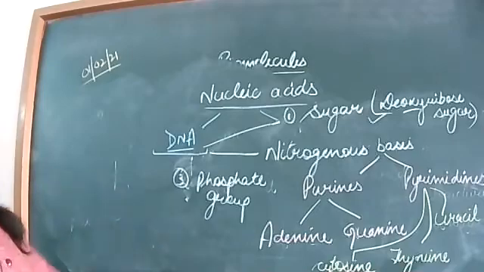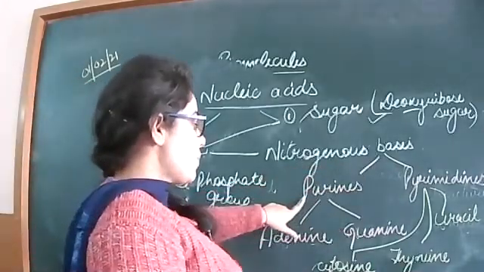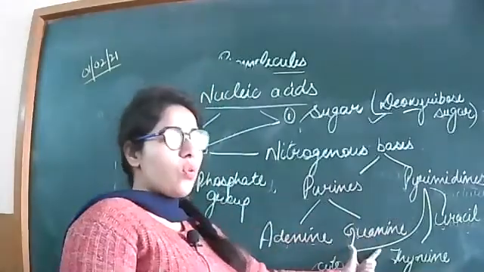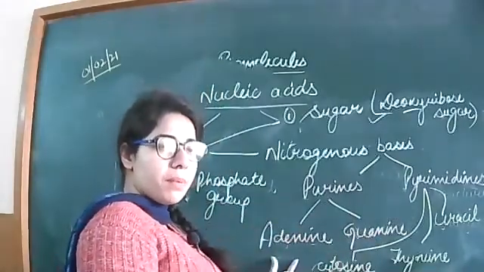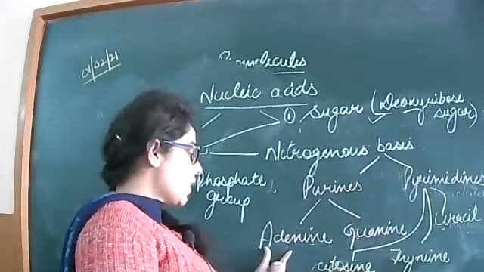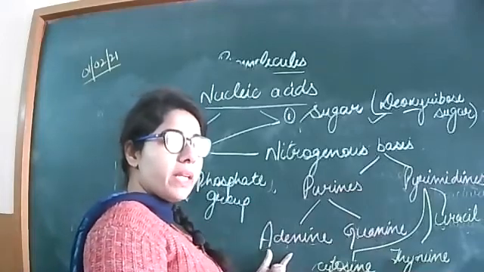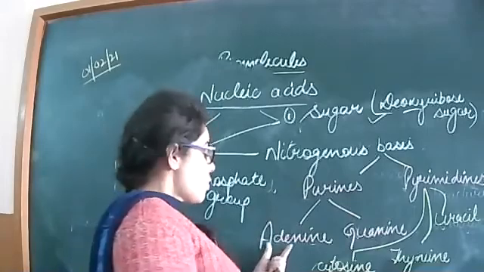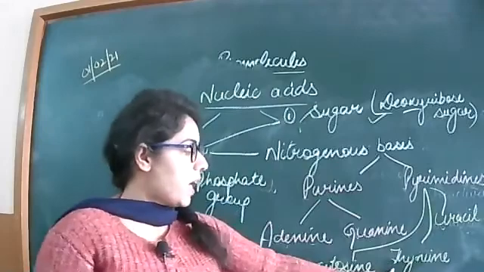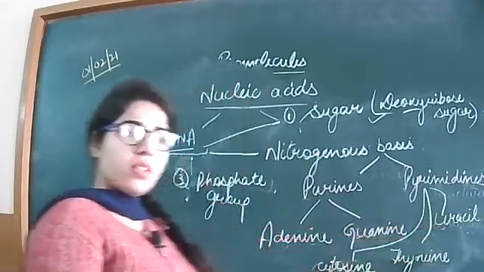Nitrogenous bases are of two types, purines and pyrimidines. Purines are adenine and guanine, which we call ATP, GTP. They are adenine triphosphates. When adenine combines with a 3-phosphate group, they form ATP. So adenine, guanine; pyrimidines are cytosine, thymine and uracil.